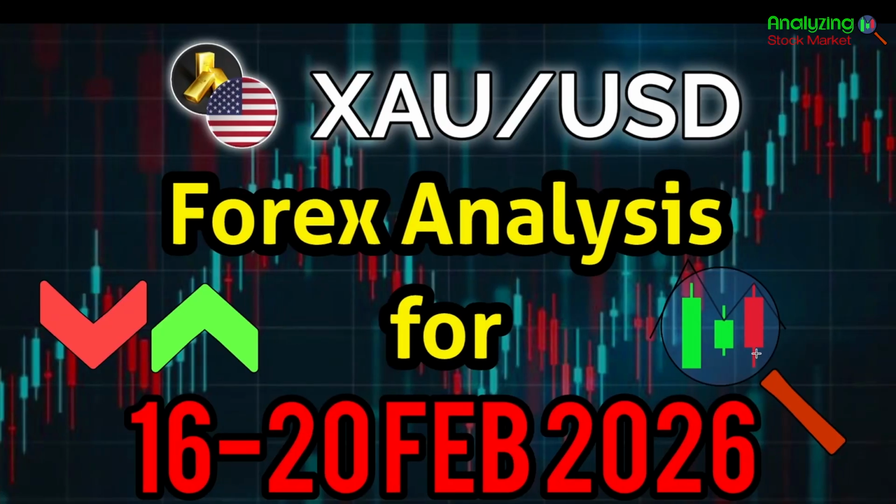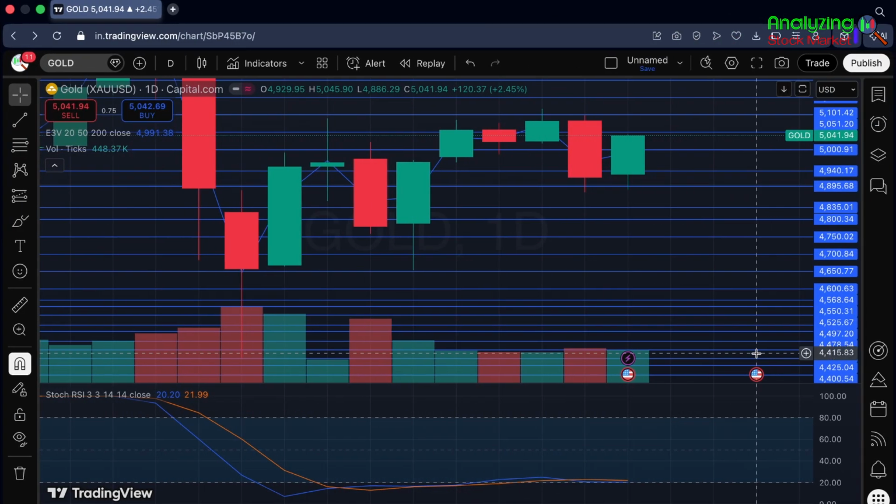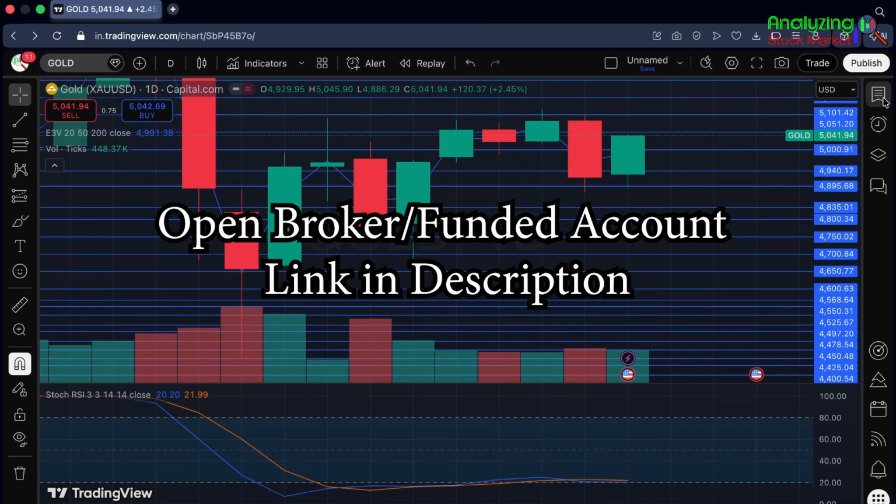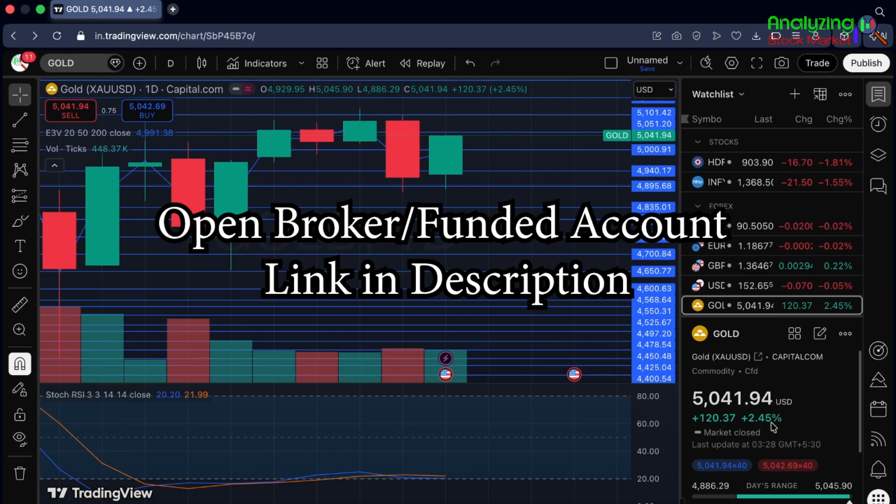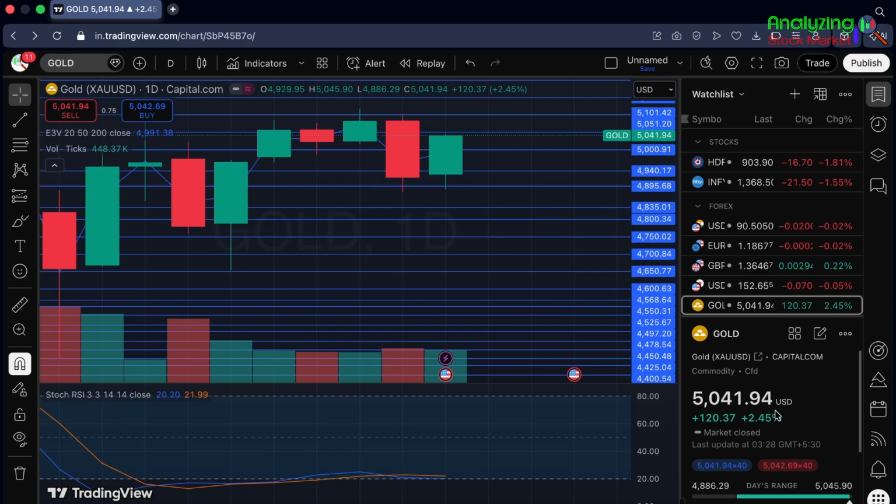So today we'll be talking about the XAU USD pair, that is the gold USD pair, and we'll do the Forex analysis for 16th to 20th February 2026. So let's go straight to the chart. First, let's see what happened in gold USD on Friday. As you can see, a 2.45% positive move, with 5041.94 as the closing on Friday.